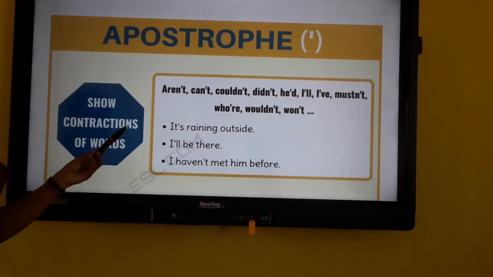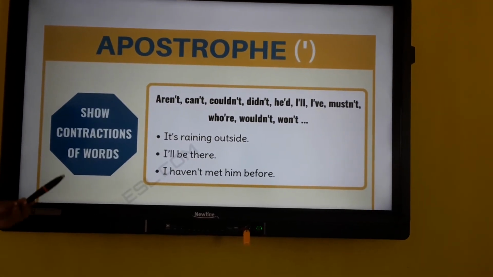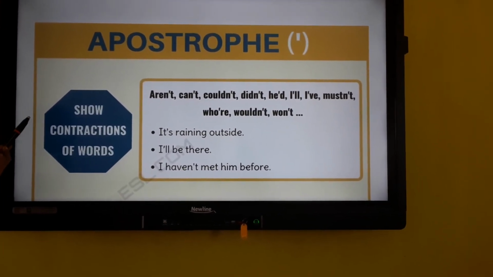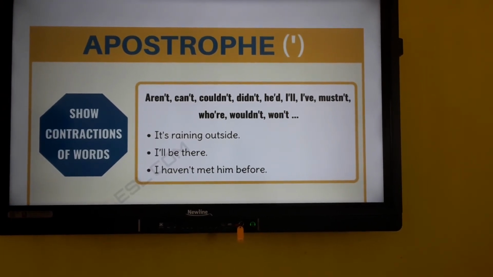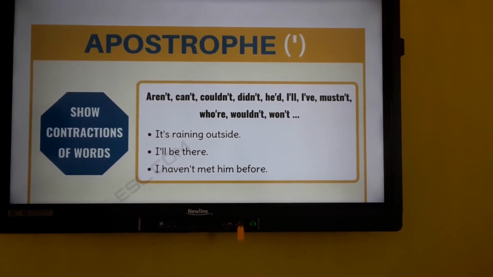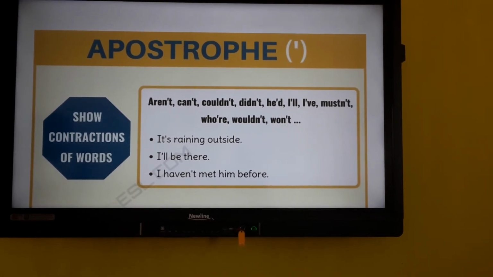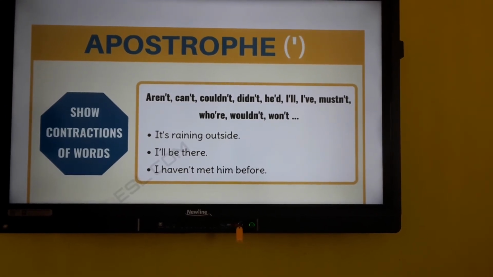So like that, it's raining outside. I'll be there. I haven't met him before. So there we can use an apostrophe, and also we use an apostrophe to show possessive nouns. This is Ramu's pencil. So after Ramu we should put an apostrophe and s.